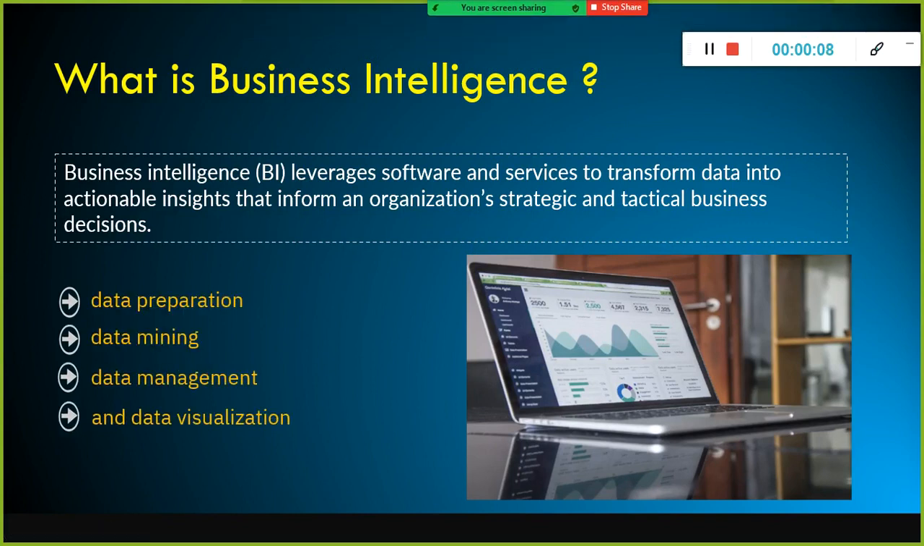Okay, so what is business intelligence? Just a quick recap. Business intelligence is an umbrella term. In simple terms, in the case of business intelligence, we take the raw data from multiple sources, and we blend all this data, combine it, and store the data in a common single file.